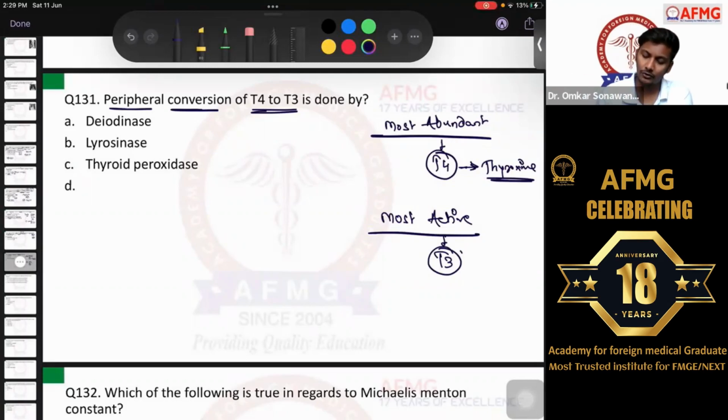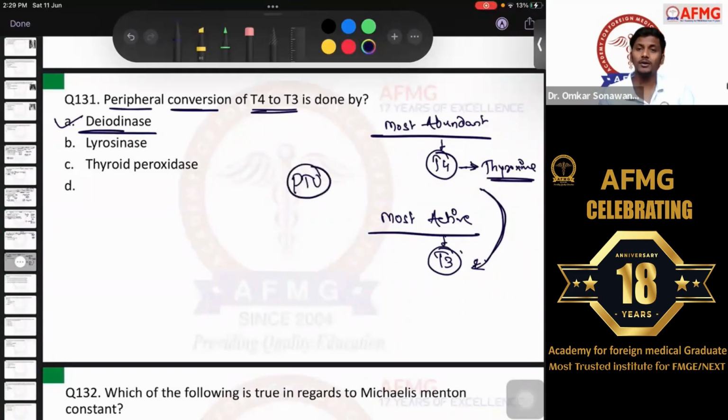So when it is converted from T4 to T3, it is done by an enzyme which is option A, deiodinase. Most likely people are telling there was deiodinase 1, 2 and 3 in the options. I'm not sure about that. Please remember, so more likely you need to mark it as deiodinase 1 then. Okay? So deiodinase is the enzyme which will convert thyroxine or T4 to T3 peripherally. Remember. And there was also a question on the drug. The drug which usually blocks this peripheral conversion of thyroid hormone is nothing but propylthiouracil or PTU.